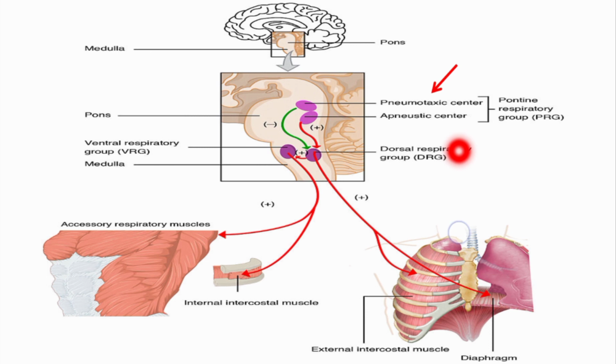It prolongs inspiration and shortens expiration. Such a respiration is called apneusis. We can define apneusis as a breathing pattern with prolonged inspiratory gasps followed by brief periods of expiration. This type of breathing may occur when our oxygen requirements are increased, for example during exercise.